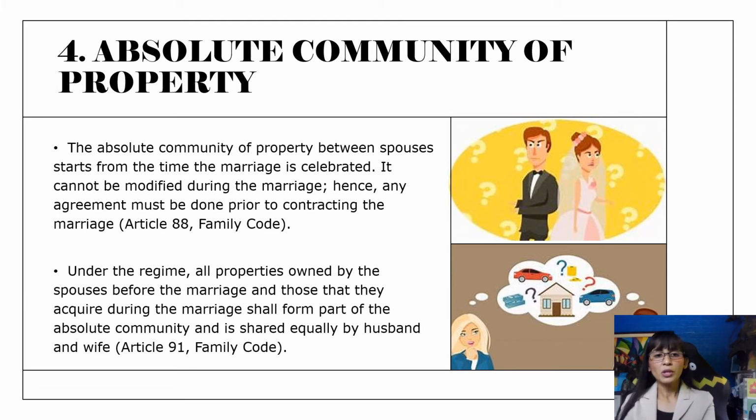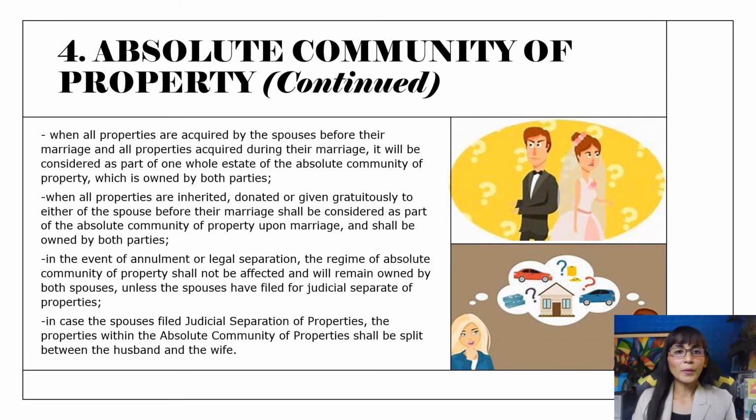Now, under this regime, all properties owned by the spouses before the marriage and those that they acquired during the marriage shall form part of the absolute community and are shared equally by husband and wife. So here, what is yours is mine, and what is mine is yours already. When all properties acquired by the spouses before their marriage and all the properties acquired during their marriage form part of the whole estate of the absolute community of property, by virtue of co-ownership, both parties shall own them.